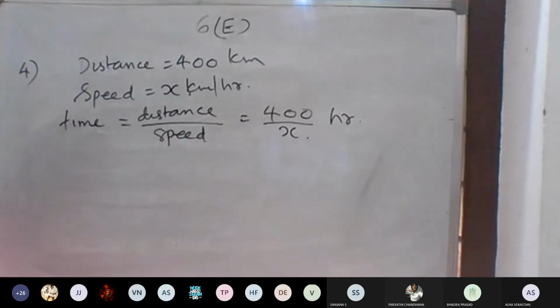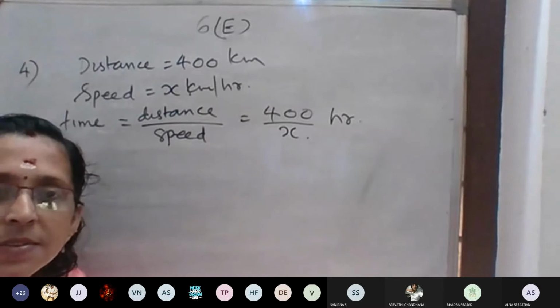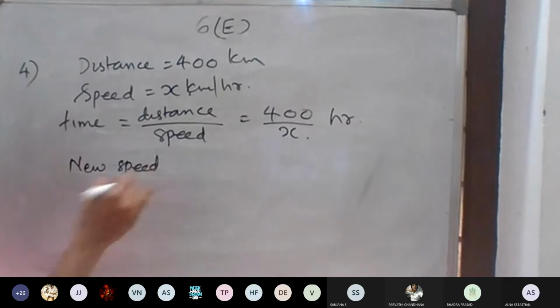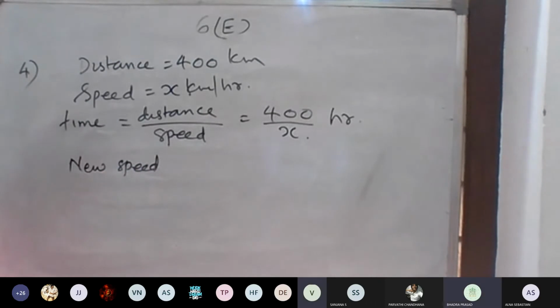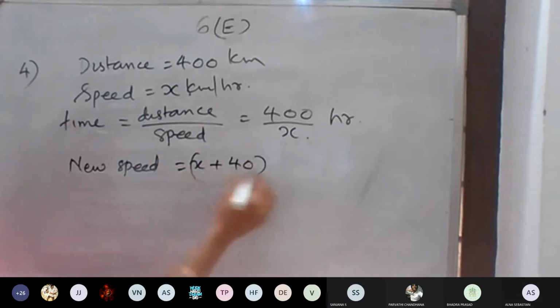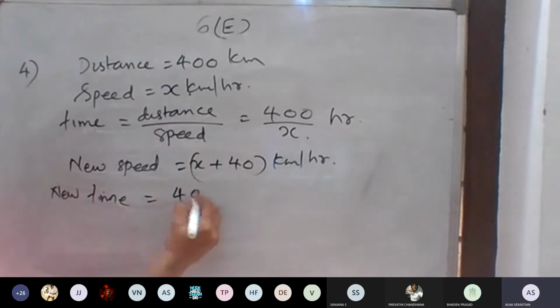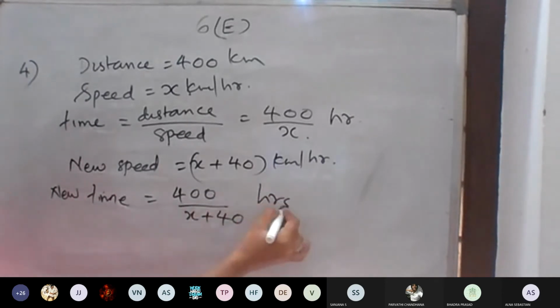On the return journey, the speed was increased by 40 kilometer per hour. Return journey means the distance will be the same, it won't change. The new speed will be x plus 40 kilometer per hour. So the new time is distance divided by speed, 400 divided by x plus 40, that many hours.